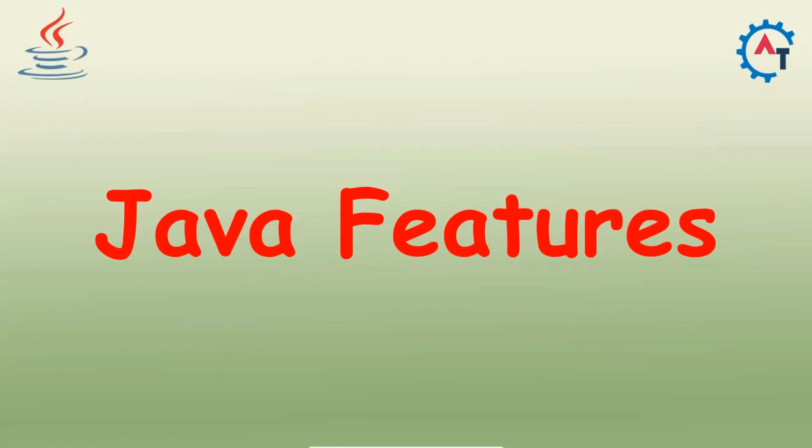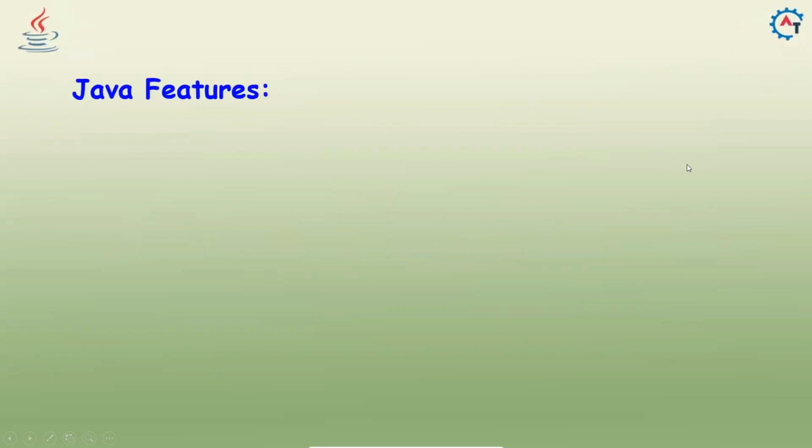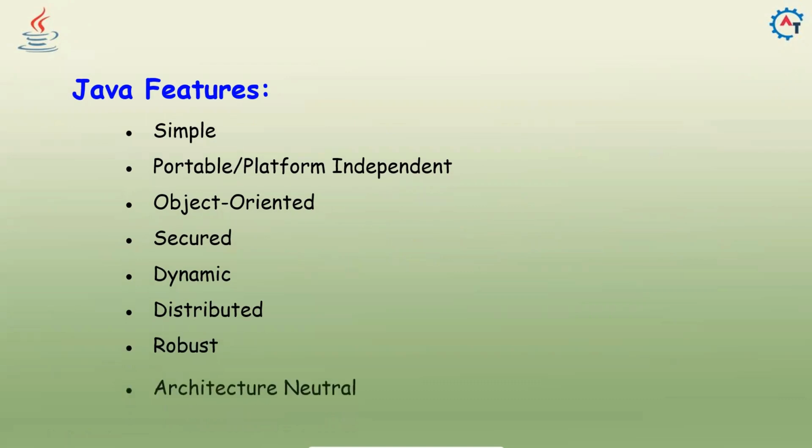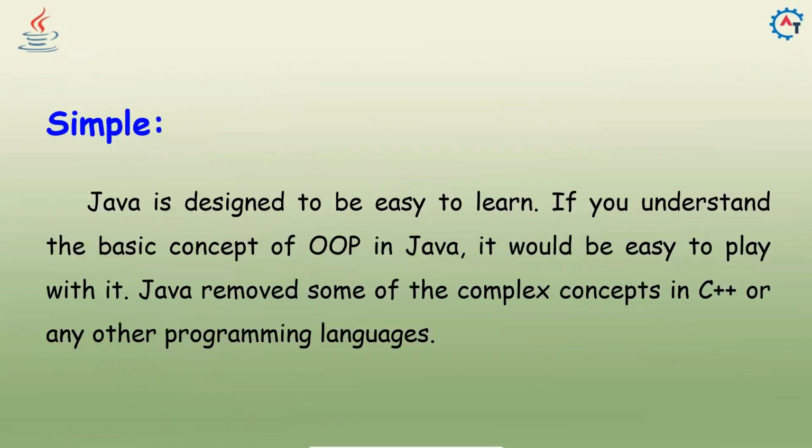Hi, in this video, we will see Java features. Java is simple, platform independent or portable. Java is object oriented. Apart from that, Java is secured. It's dynamic, distributed, robust, architecture neutral, and then multi-threading. So these are all Java features. We'll see one by one.